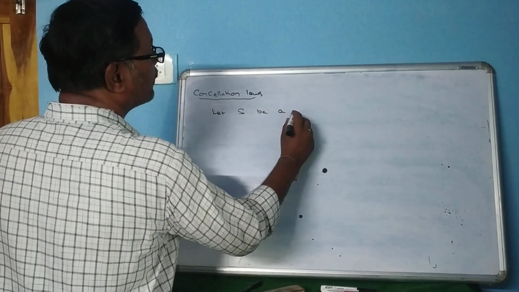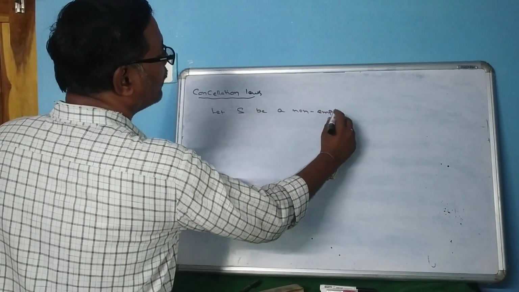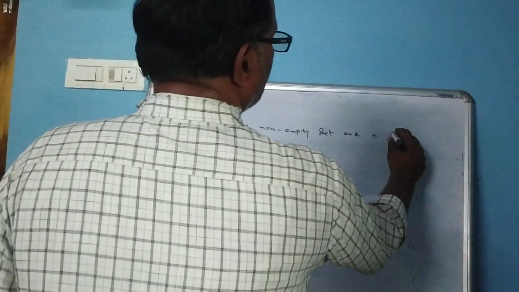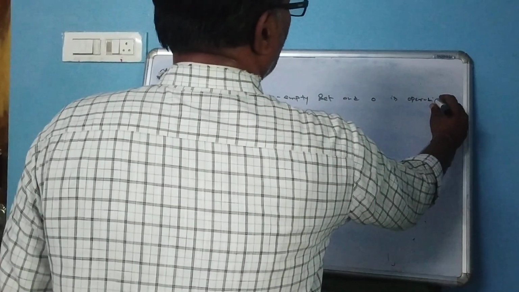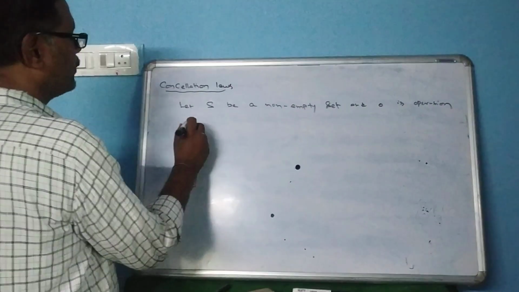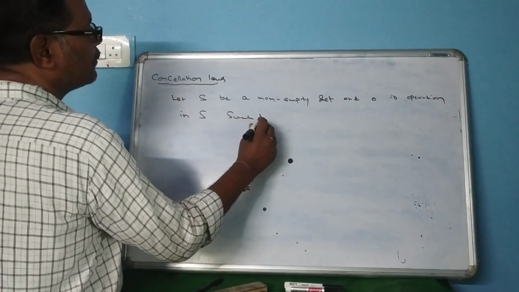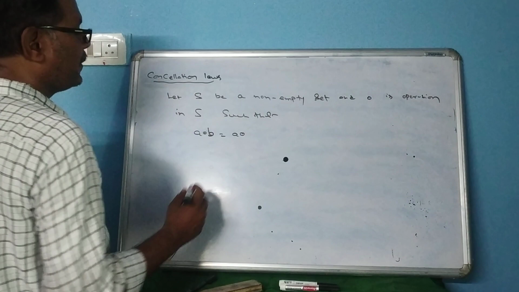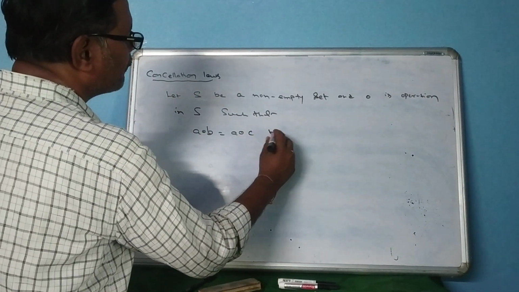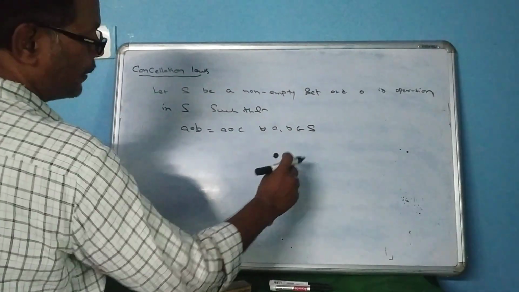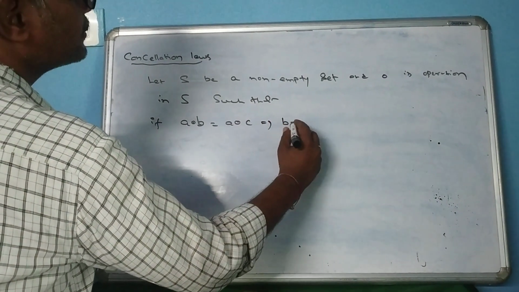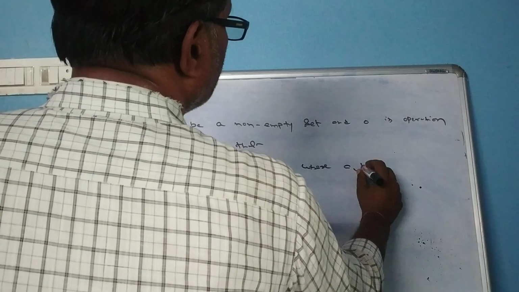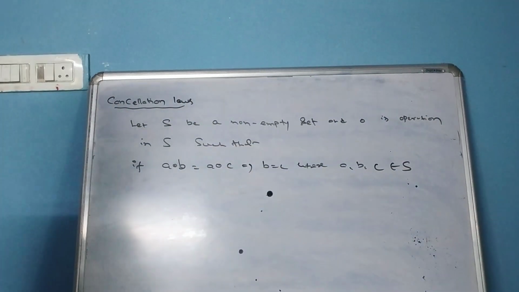Let S be a non-empty set and ∘ an operation in S such that a∘b = a∘c implies b = c, where a, b, c belong to S.